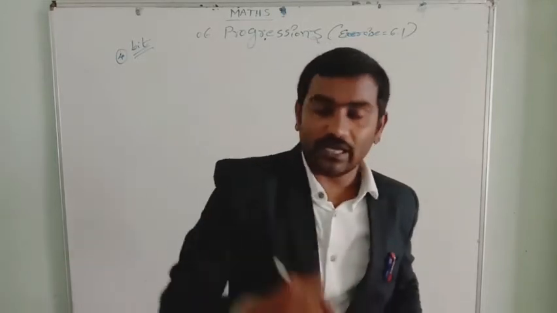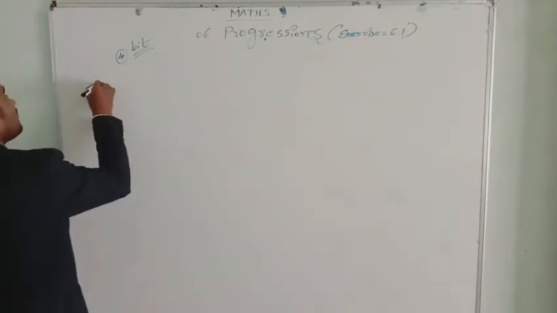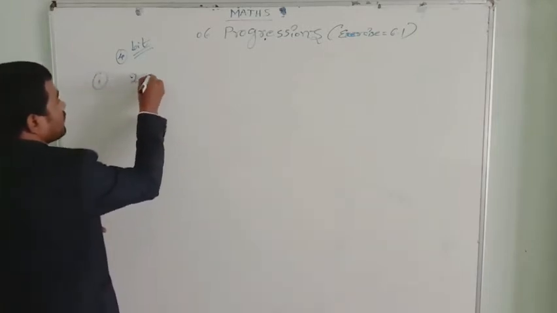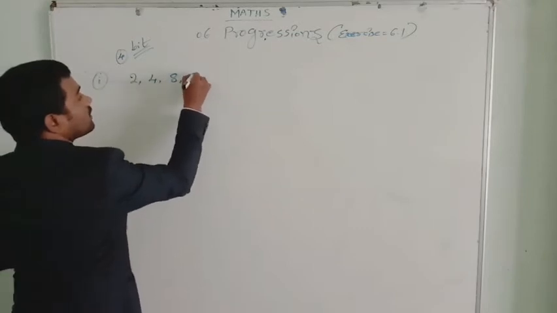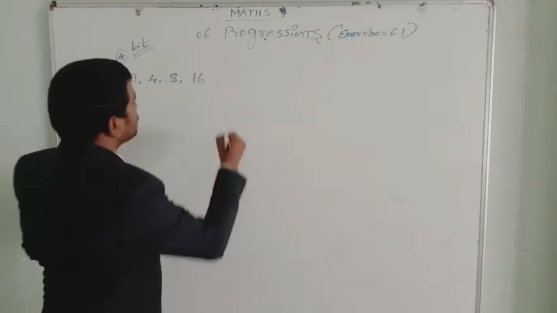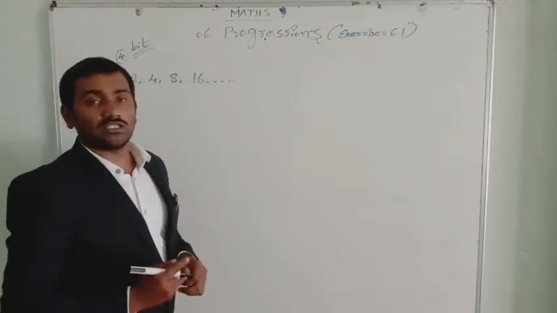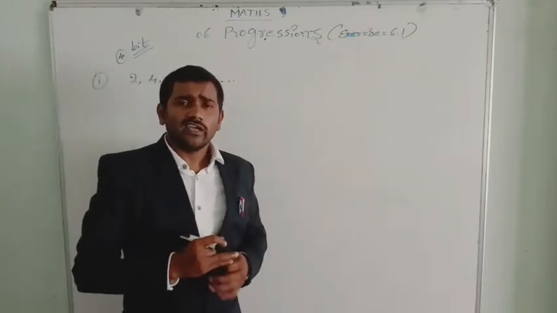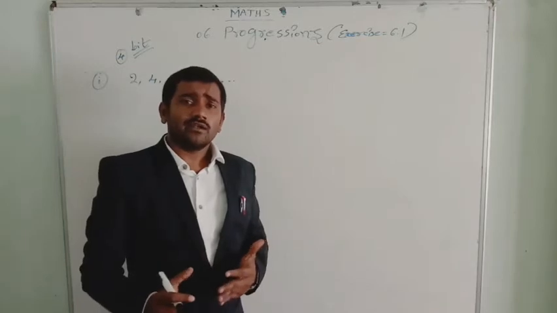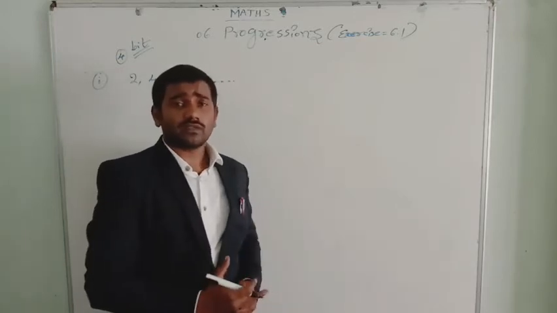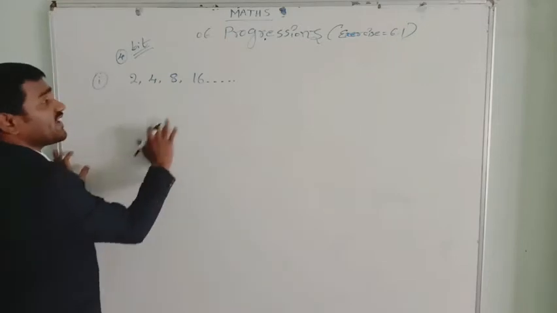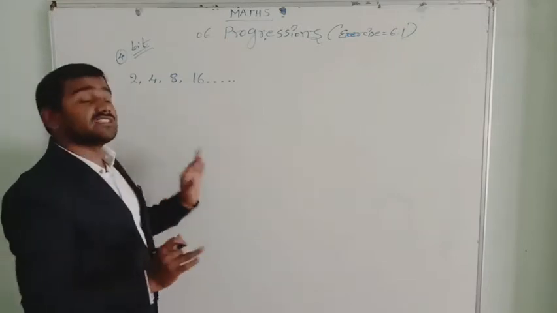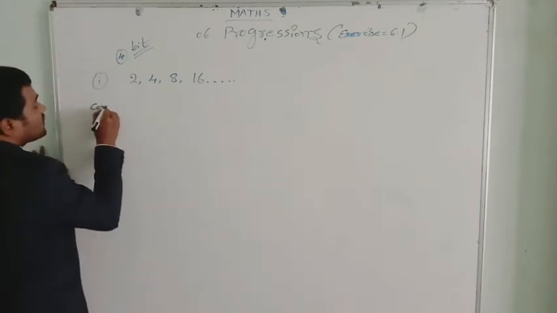Okay, first one I will take to make it easy. That is 2, 4, 8, 16, and so on. Infinite arithmetical progression. Let us see if this list of numbers is in AP. If they are in AP, next we can write the next 3 terms here. First of all, to identify if they are in AP or not, they should have the same common difference. Let us find out the common difference first.